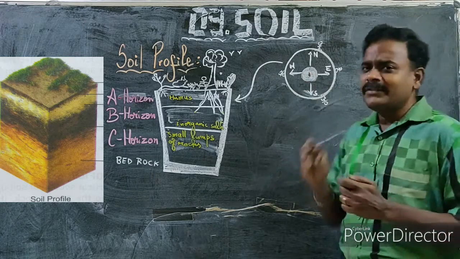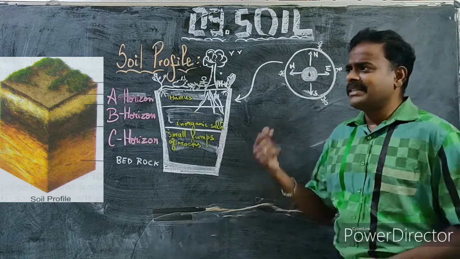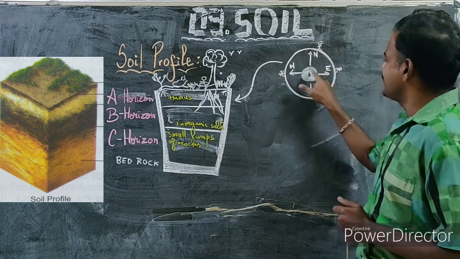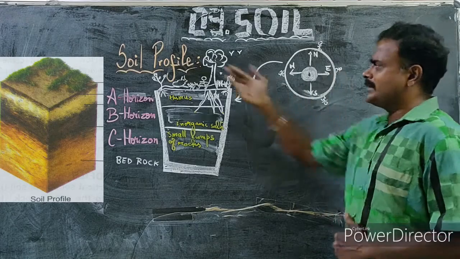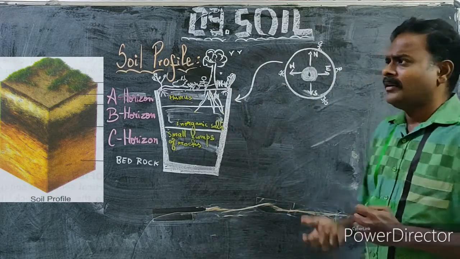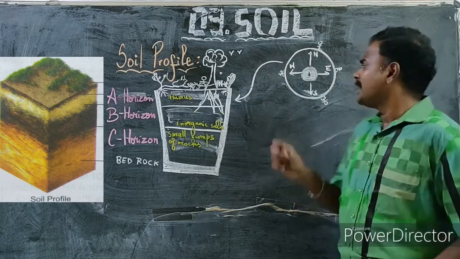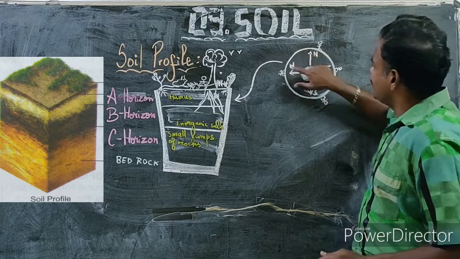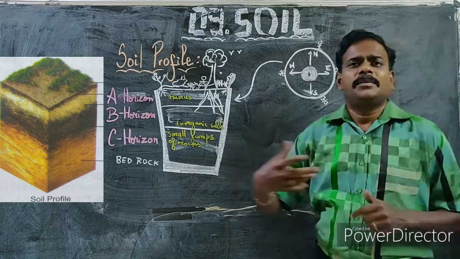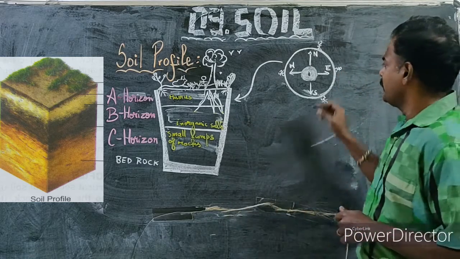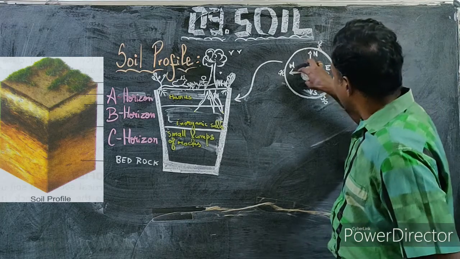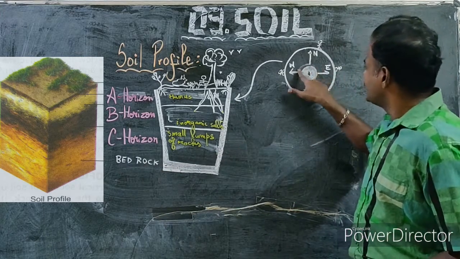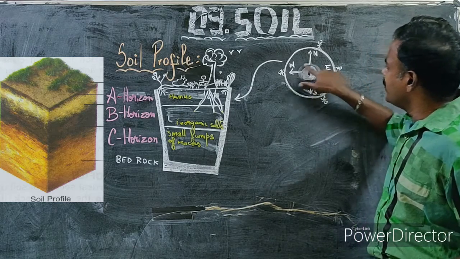At the center you have this core, which is comprised of lava. When you come away from this center, you come across soil or rocks. Actually, at the base you will find more rocks, and when you move away from the center, you will find the presence of soil. Nearer to the core you have the bedrock, which surrounds the core.